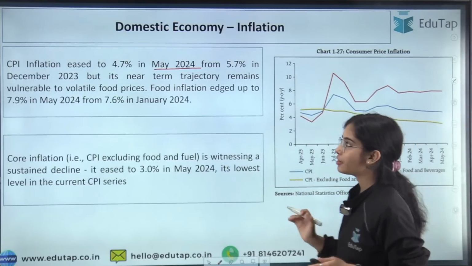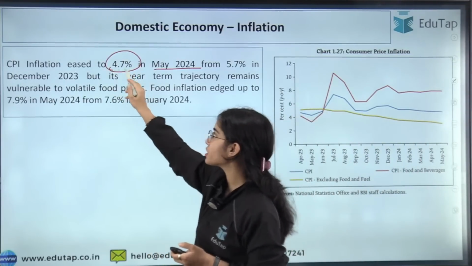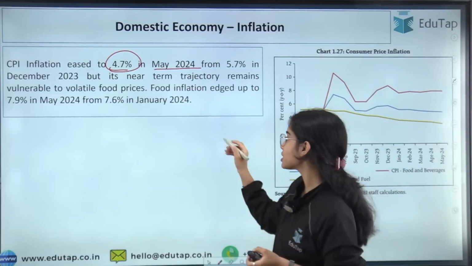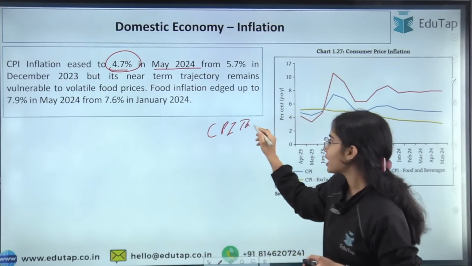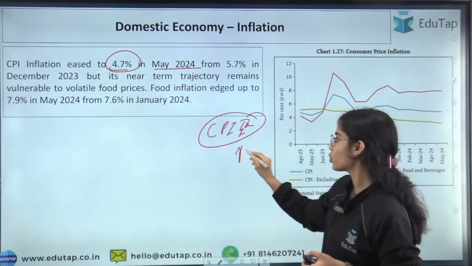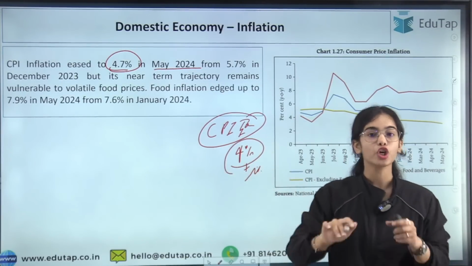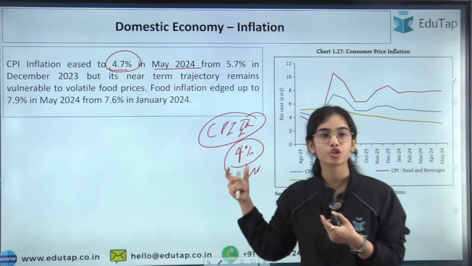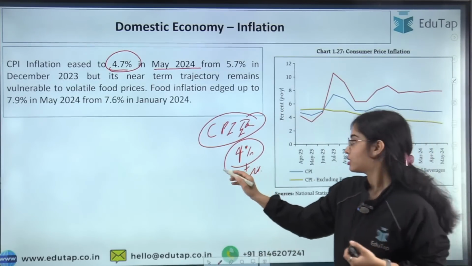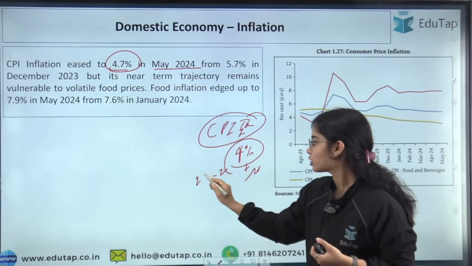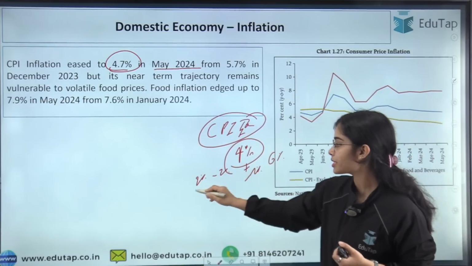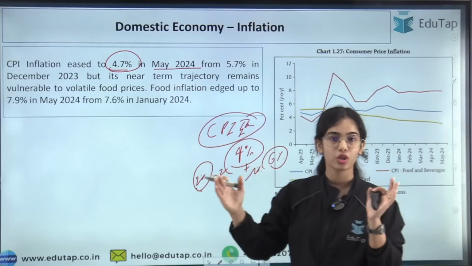So CPI inflation has eased to 4.7%. See, what is the CPI target in our country? The CPI inflation target is 4% plus minus 2%. That means we want our CPI inflation to be around 4%. It should not go below 2% and it should not go above 6%. So 2% and 6% is the range of the inflation.